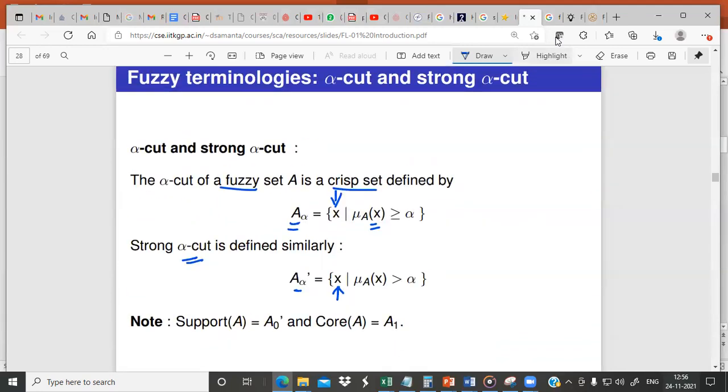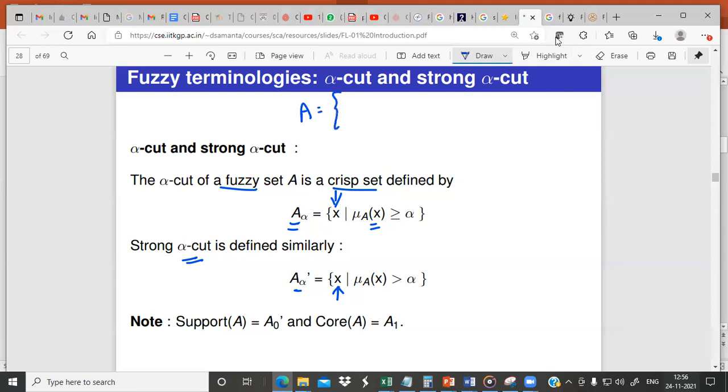Right. We can stop here with respect to our discussion on fuzzy logic. What we are discussing is just an introduction to fuzzy logic. We are not discussing anything in detail. So fuzzy logic is also one of the techniques to represent uncertainty. Let us discuss an example for A alpha and A alpha dash, that is alpha cut and strong alpha cut. Assume that there is a set A.